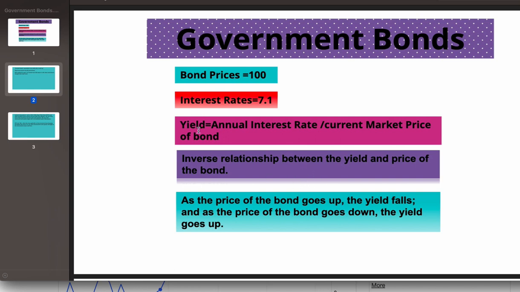So this is how the formula for calculating the yield works. The yield will be fluctuating daily. If you are holding the bonds till maturity, then that is called yield to maturity. If I am buying the bond and holding till the maturity of 30 years or 5 years, what will be the coupon rate I will get? That is yield to maturity. Here the yield will keep on changing based on the price of bonds fluctuating daily.